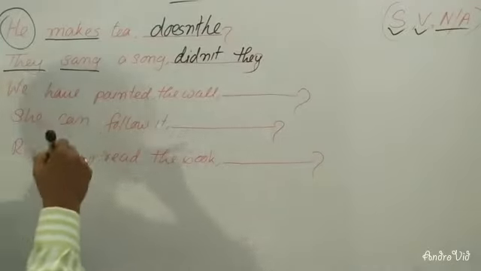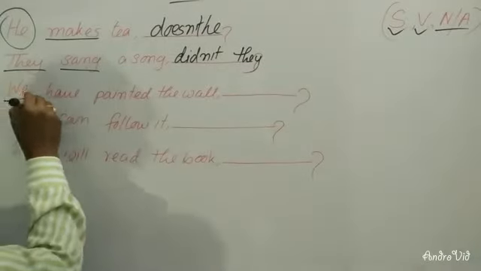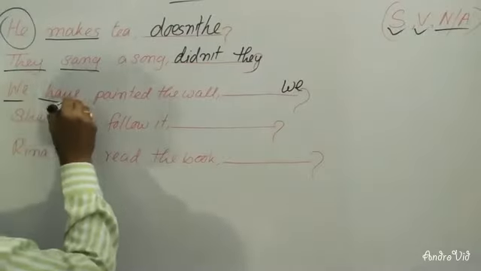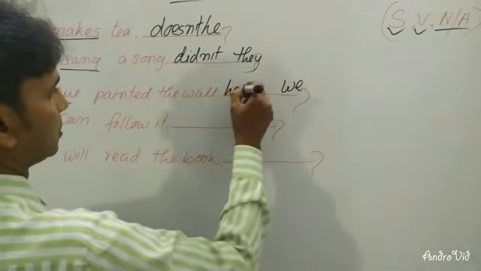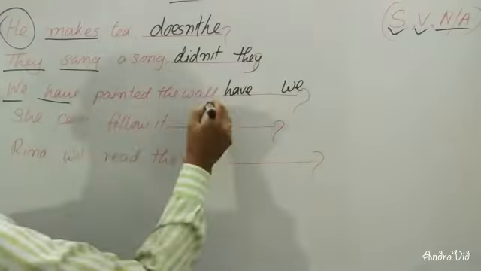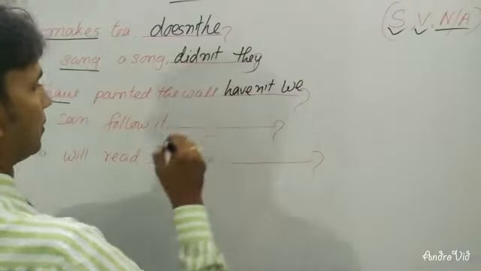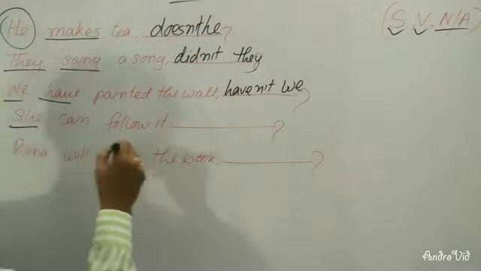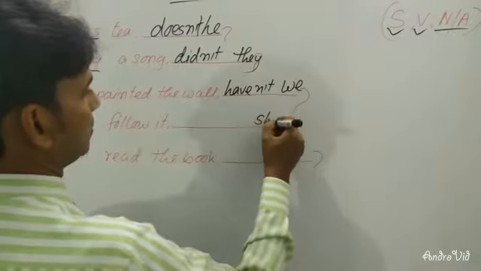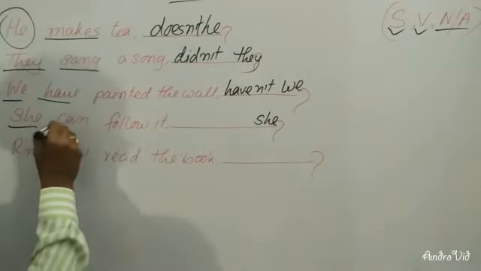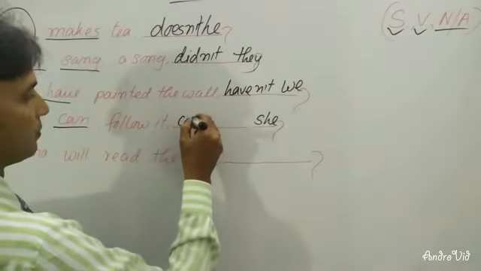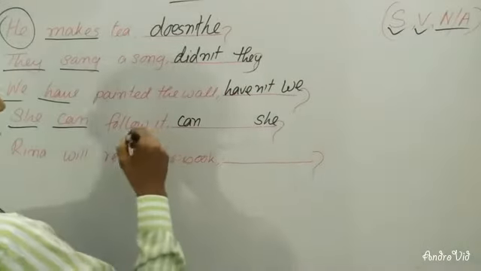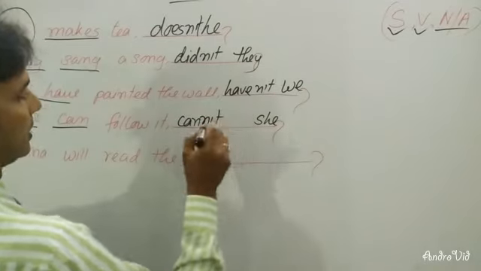We have painted the wall. So we is the subject, so you will have to write we, and then have is an auxiliary verb, so you will have to use have. Then there is no negative word, so you will have to use not. Dear learners, in the next you can see that she is your subject, so you will have to write she, and then can is a modal auxiliary verb, so you will have to write can. Then you will have to use not, because there is no negative word, so can't.